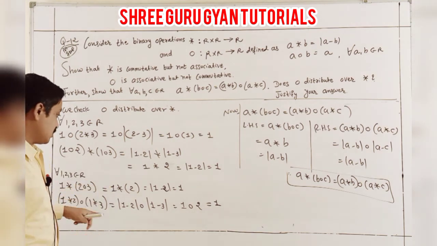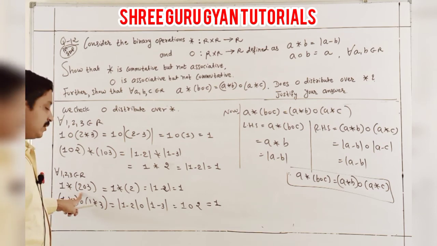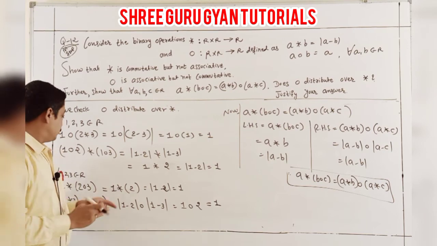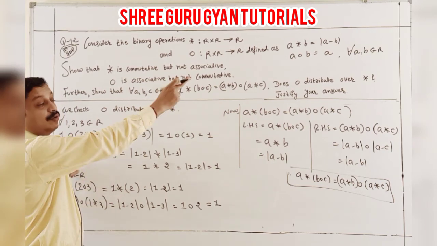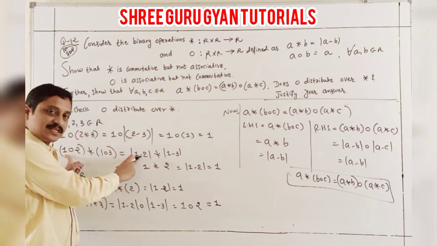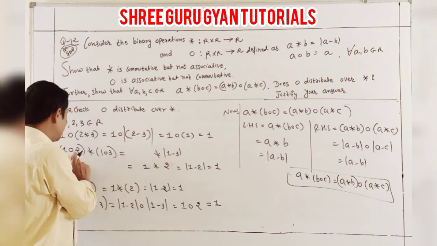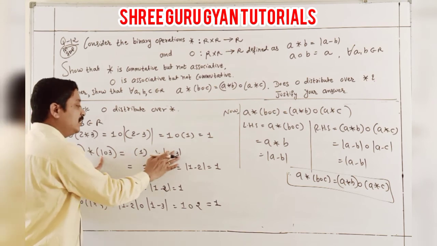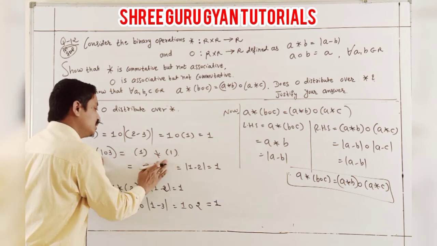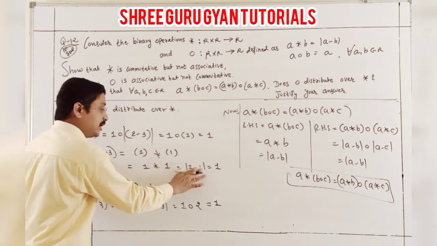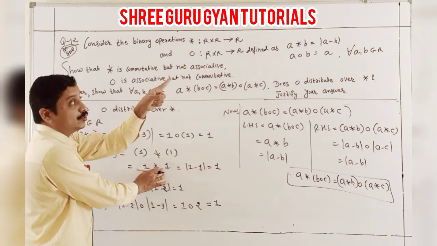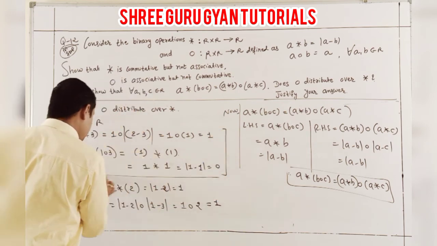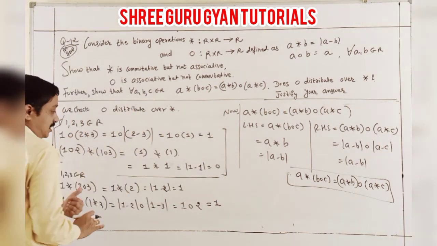Yes students, here is my one mistake. 1 O 2, according to A O B, I wrote modulus by mistake. Actually you write down what? 1 O 2 is here 1. And what is 1 O 3? Again 1. So students, 1 binary 1 is 1 minus 1. Now this binary is going to modulus A minus B, it is 0. And this is not the same. Check. Yes, these are the same.